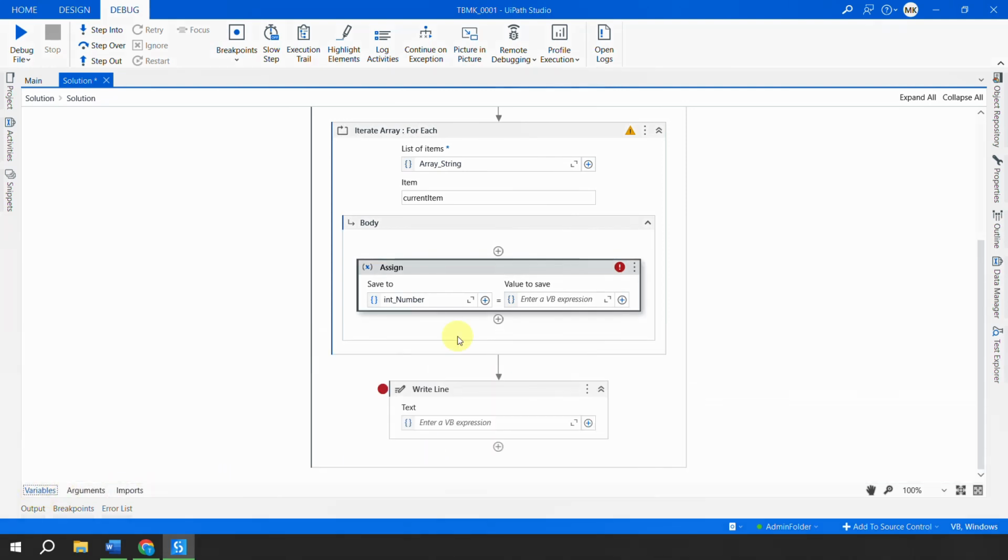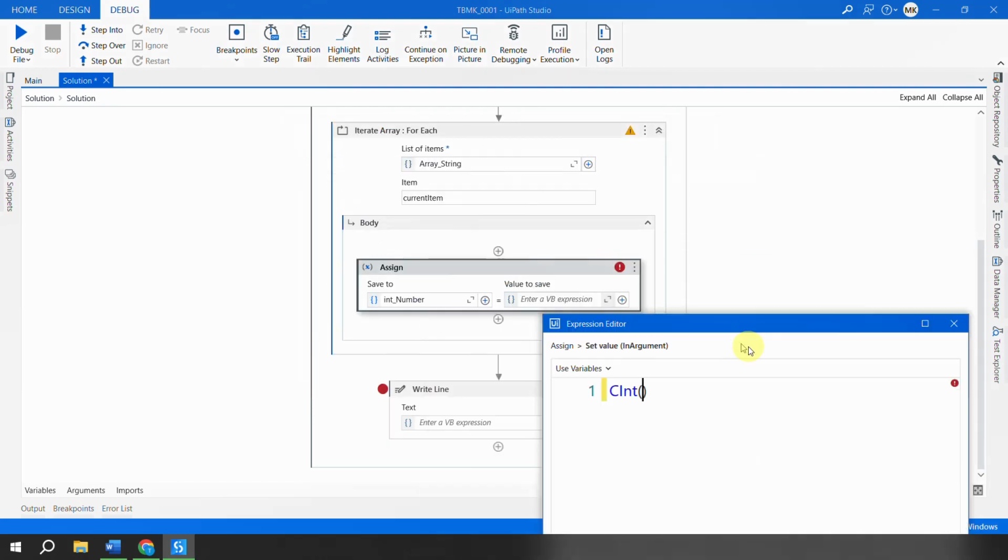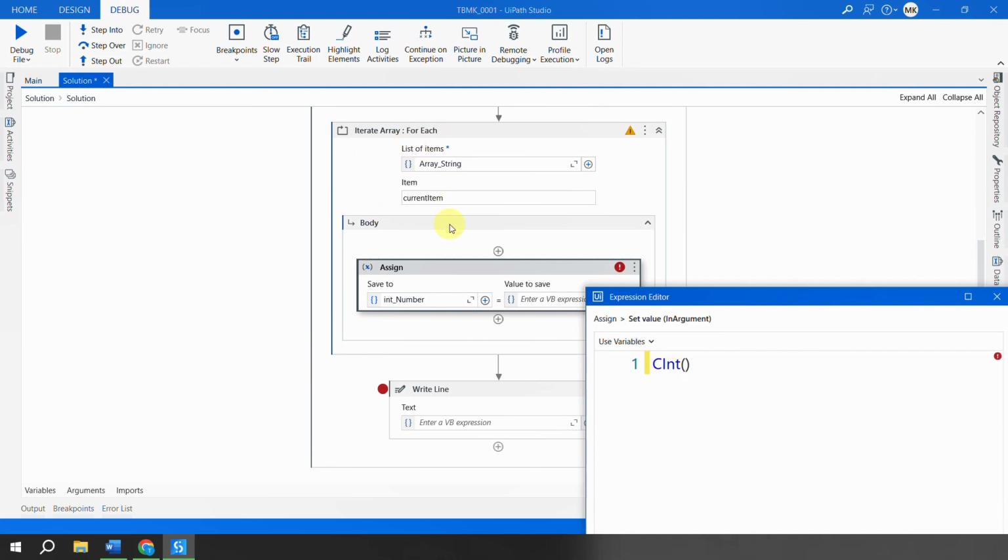Now here, how do you convert? I'll open this and you can simply use this syntax, which is called CInt, which simply means convert to integer. Put a bracket, and what is the value you want to convert to integer? This for each is going to give all these items one by one in the variable current item.